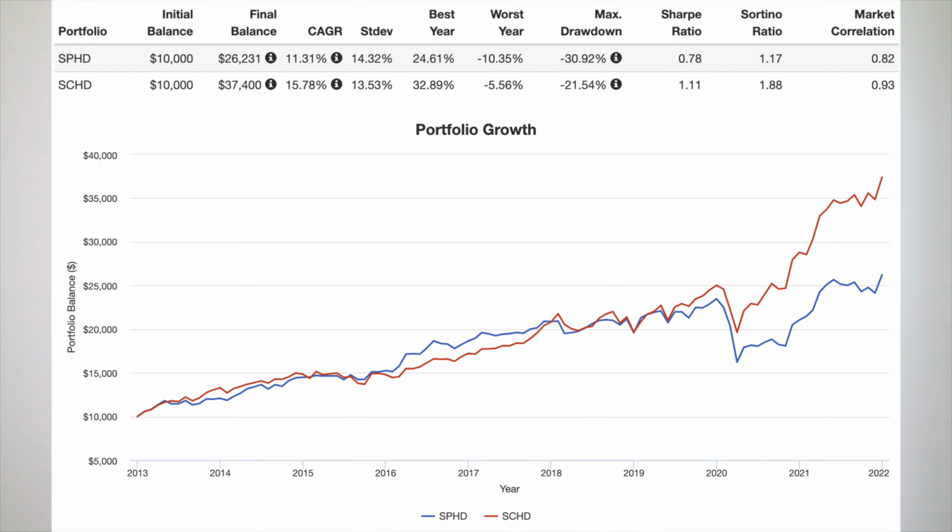Here's a performance backtest of SPHD and SCHD going back to SPHD's inception in 2012, looking through 2021. SCHD has massively outperformed SPHD over the backtested time period on both a general and risk-adjusted basis, due mainly to its much smaller drawdown and much quicker recovery from the March 2020 crash. A glaring irony here is that despite SPHD selecting lower volatility stocks, its volatility has been greater than SCHD, even though SCHD doesn't really care about the volatility of its holdings.